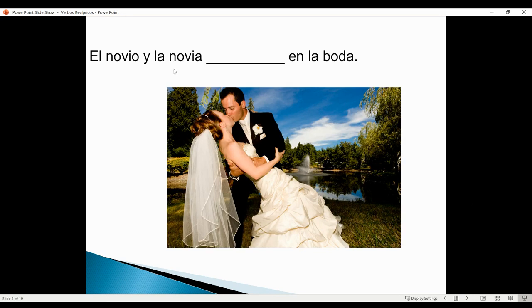Here we have el novio y la novia en la boda. So what are they doing? They are kissing each other. So if you wanted to state that they kiss each other, we would say se besan. Here, I decided to conjugate it in the present tense.